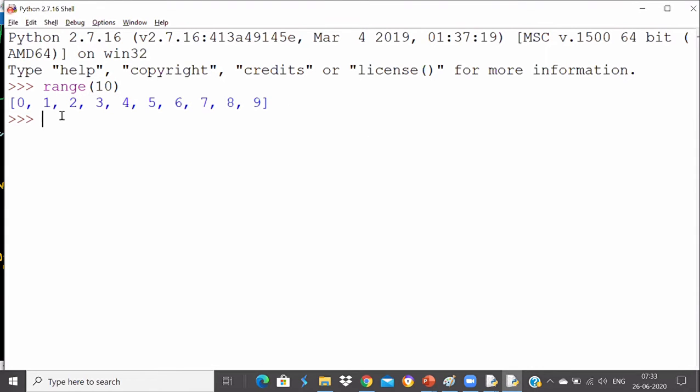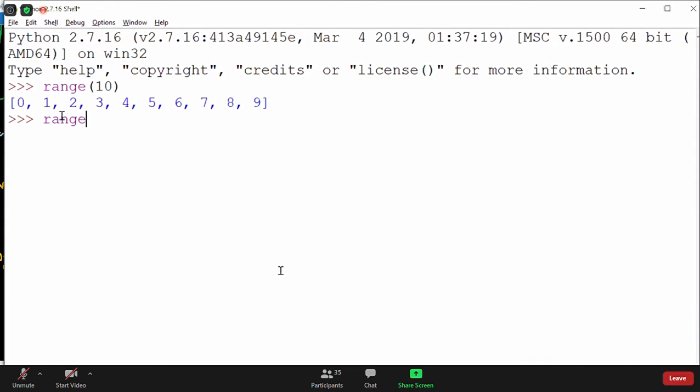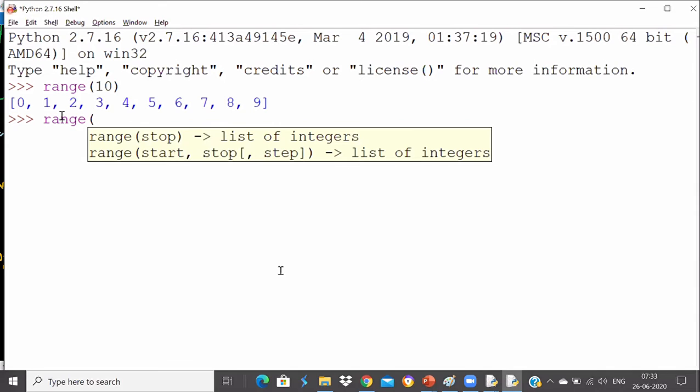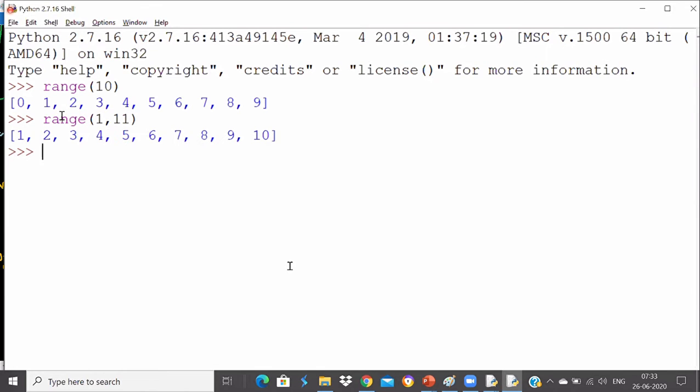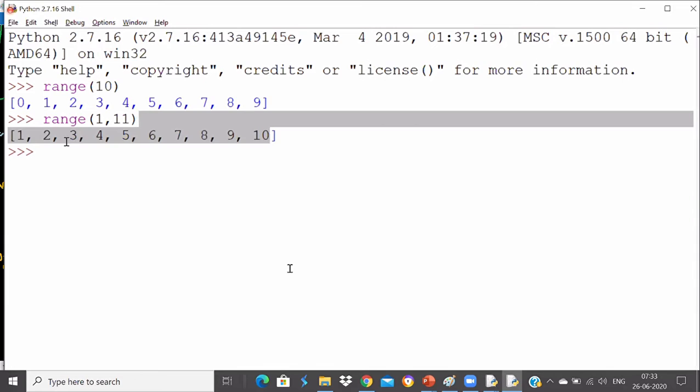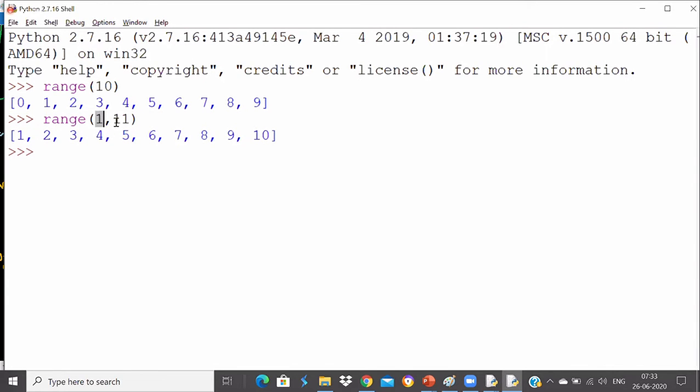And second, if you wanted to generate the range from 1 now, not from 0, I wanted to generate range from 1 to 10, then I must write 1 to 11. It gets you the value from 1 to 10 now. So you can give a start value and you can give a stop value. That's what, the default value of start will be 0 in that case.